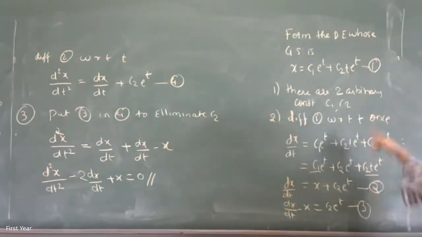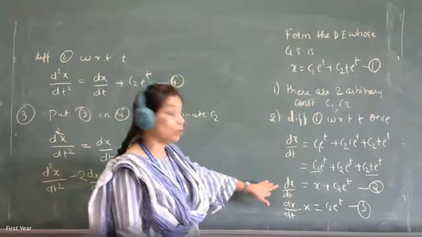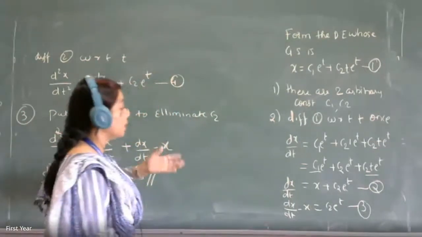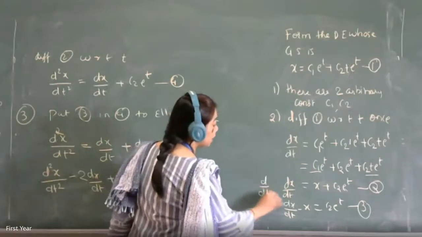I have differentiated only once, but how many arbitrary constants are there? 2. So I have to differentiate one more time. So let me differentiate this equation 2 one more time. The derivative of dx/dt with respect to t means what? Apply d/dt to this equation.